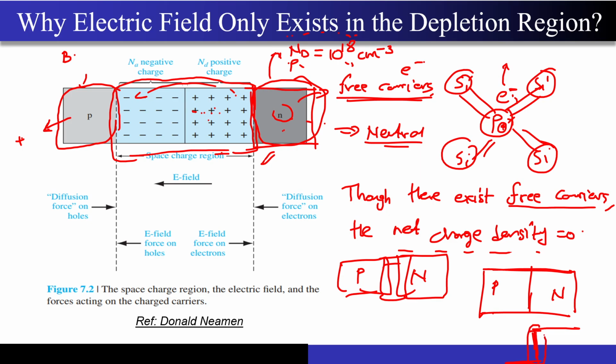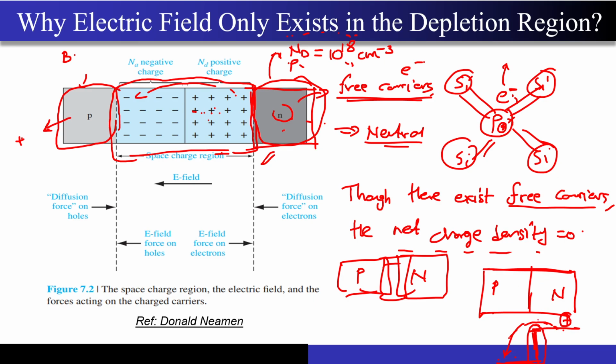So now what is happening over here? The dopings changed abruptly, and the electrons are seeing a very low concentration over here, correct? So now what did we study? If there exists a concentration gradient, then the electrons from here will start to move from right to left side, correct? If they start to move from right to left side, they will leave behind those phosphorus atoms, correct? These electrons are broken away from these phosphorus atoms, leaving behind the immobile positive charge of this phosphorus atom, which is present because of the proton that is present inside the nucleus, correct? So when the electron left from here, it left behind a positive charge.